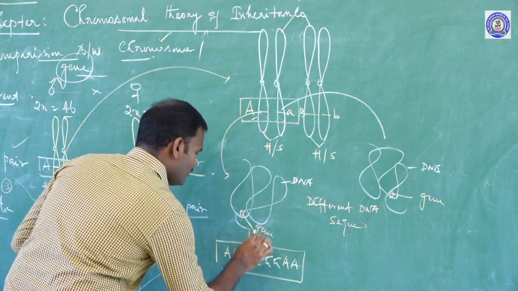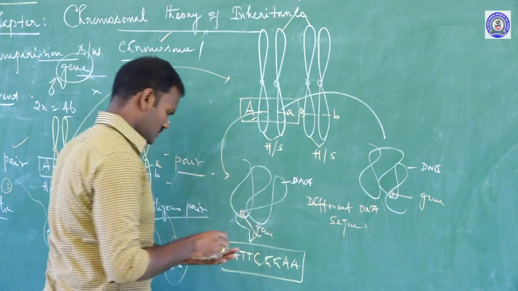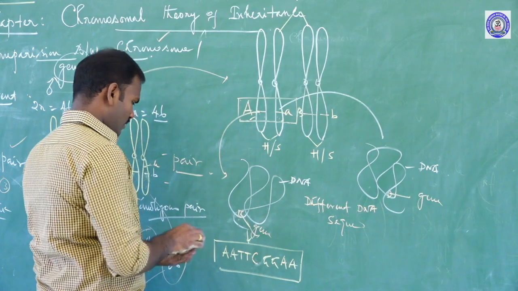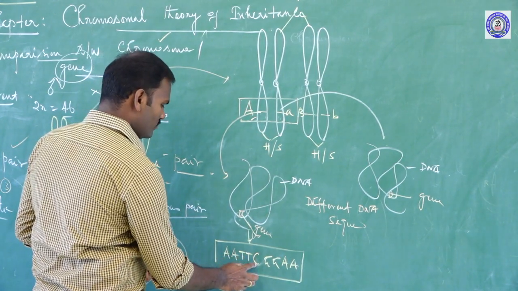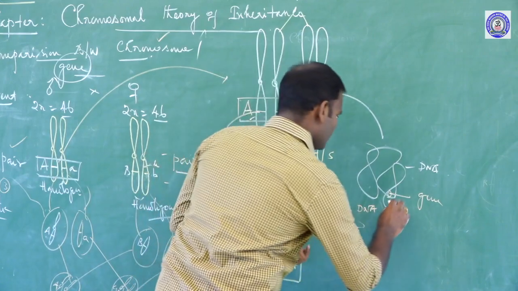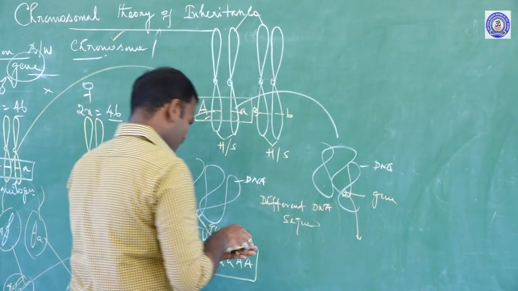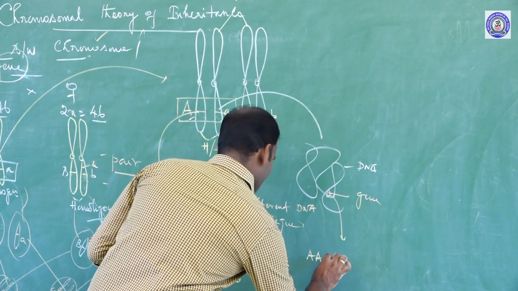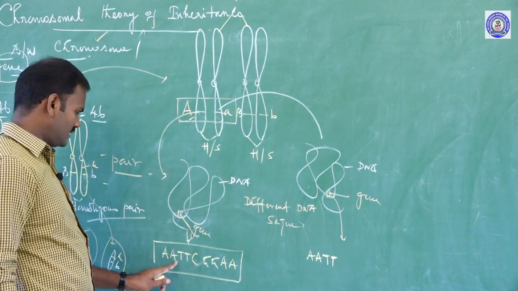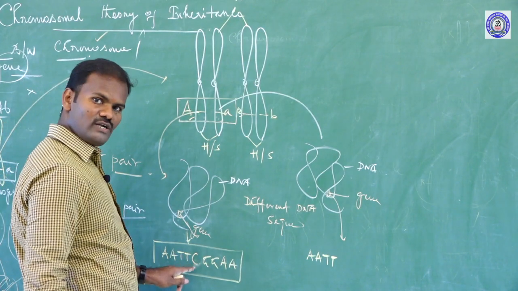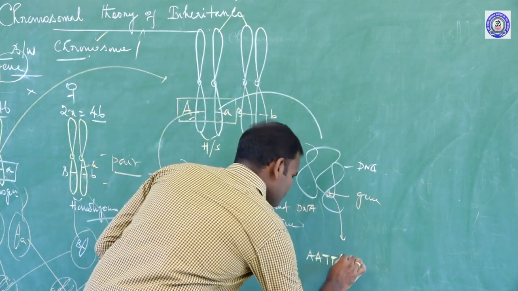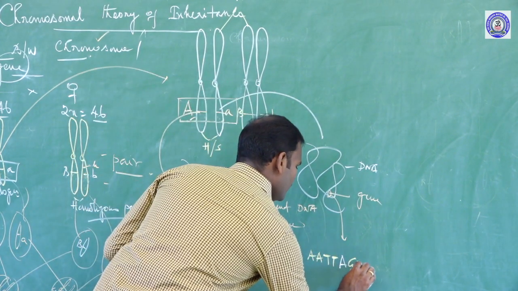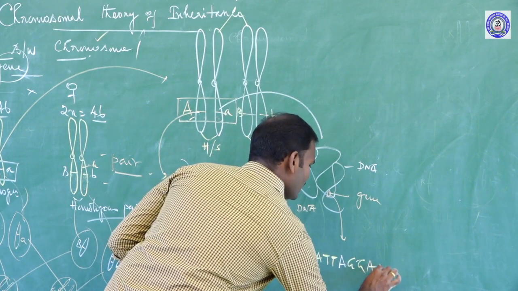So these are the first genes of the DNA sequence. Here also the same gene order. The first 4 are common: adenine, thymine, adenine, thymine. Here, instead of cytosine, it is replaced by adenine. The remaining are also common: guanine, adenine.